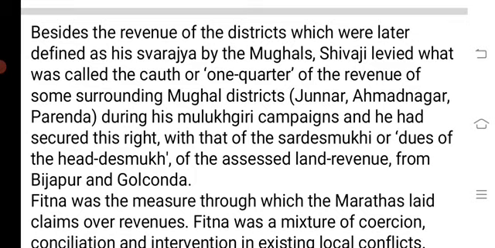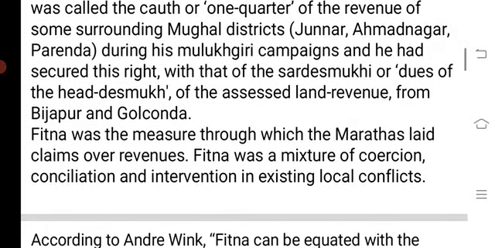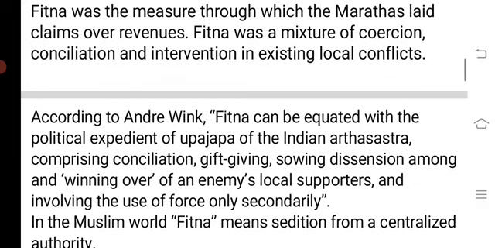In case of South, these were from Mughal administered districts, and Sardesh Mukhi from the areas that were administered by the Deshmukhs. And now when we again look back at fitna or fitwa or sedition, fitna was basically a measure through which the Marathas laid claims over revenues. Fitna was a mixture of coercion, conciliation and intervention in existing local conflicts.